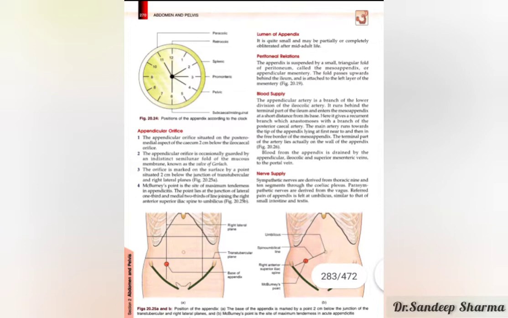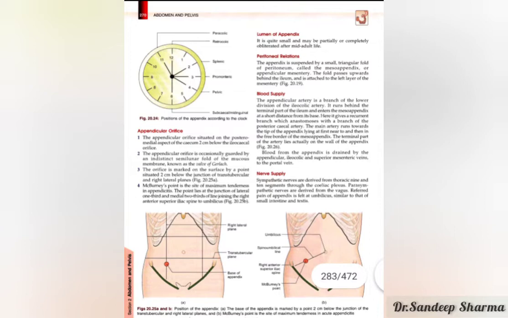McBurney's point is the site where the maximum tenderness in appendicitis is felt by the patient. So the important terms here are tenderness and McBurney. The point at which the patient feels maximum tenderness in appendicitis is called McBurney's point.